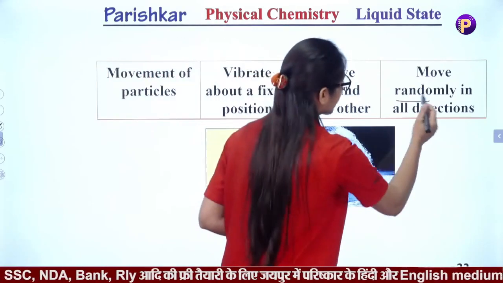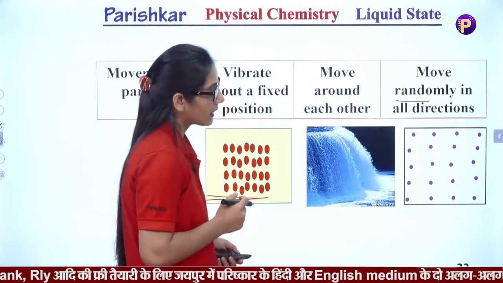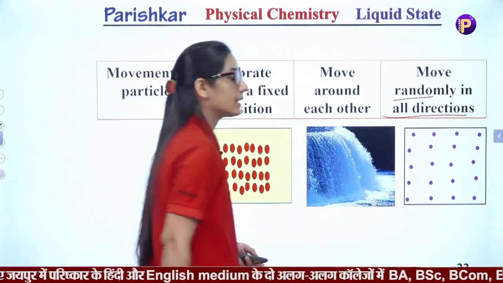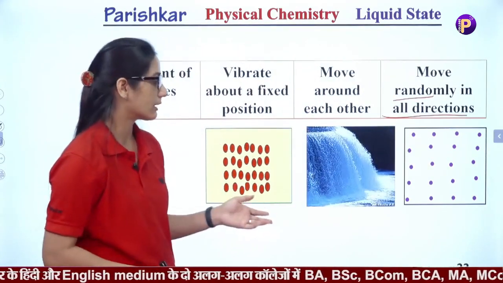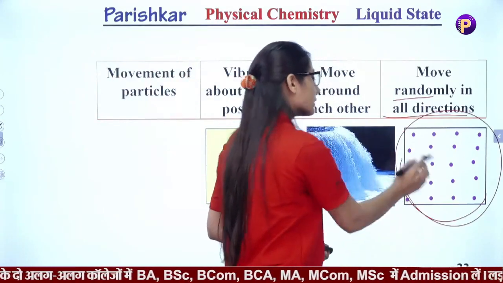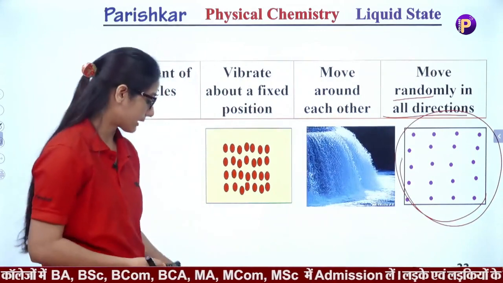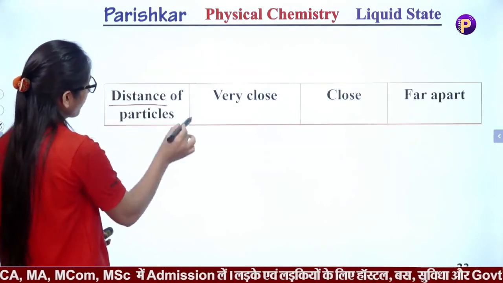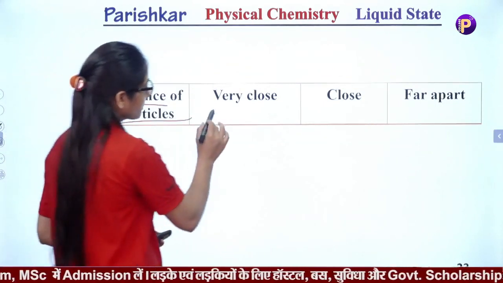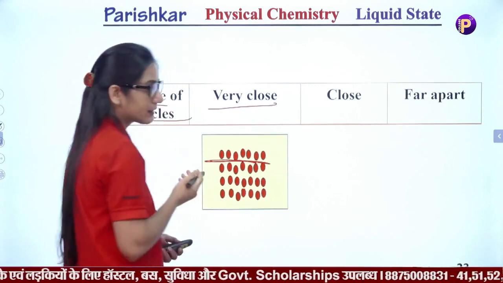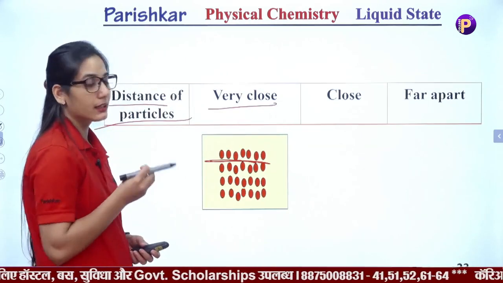Here are the particles of gases which move randomly in space. The particles of gases move randomly in all directions, as we already discussed, moving freely in the available space. Now the next difference is the distance of particles. Distance between particles of solids is minimum, means they have negligible distance.